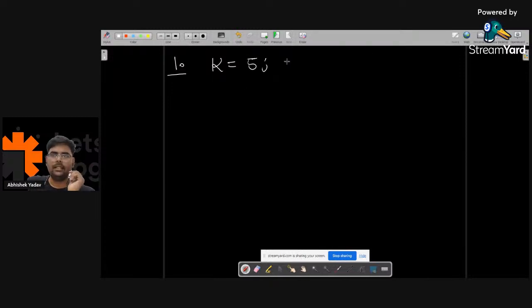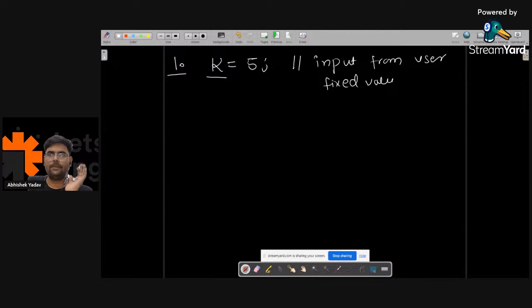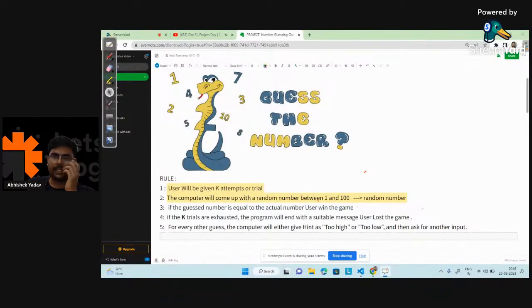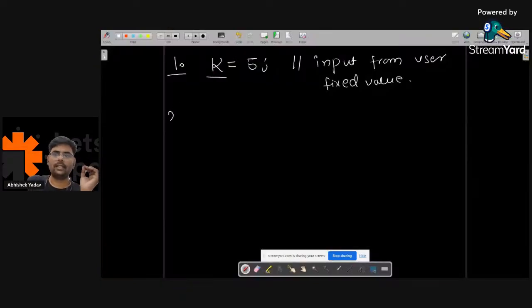Either I can take the value of k as input from the user, or I can take some static, fixed value here. So the first point is clear. Let's move to the second point. The second point is that the computer will come up with a random number. So now the computer has to generate a random number, right? Can you guys write in the chat if you know anything about how I can generate a random number? Anyone? Second point.